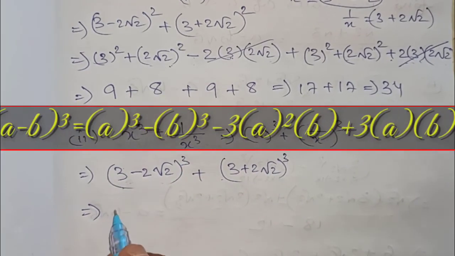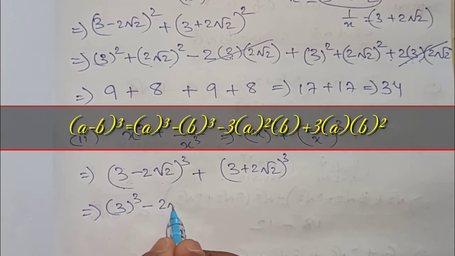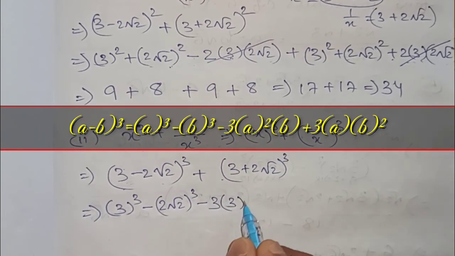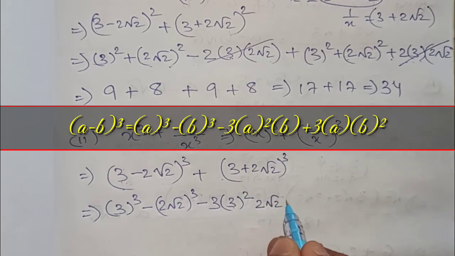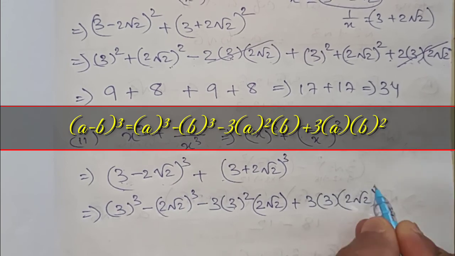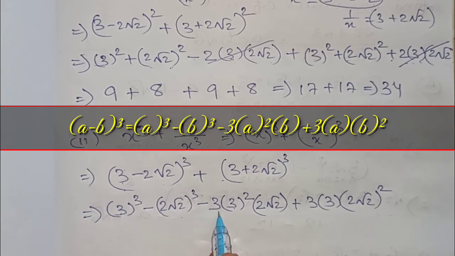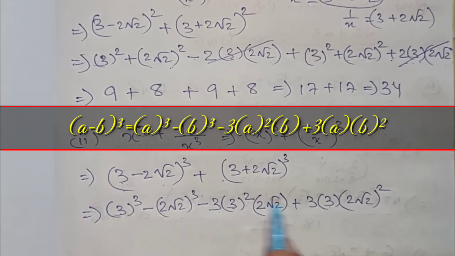So a minus b whole cube is a cube minus b cube minus 3a square b plus 3ab square.